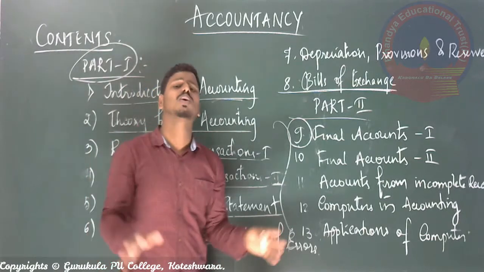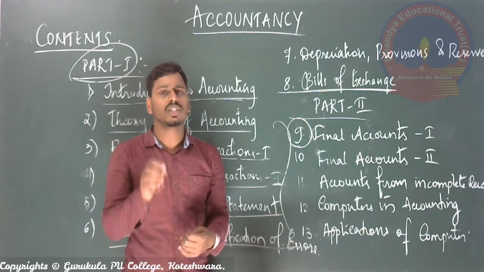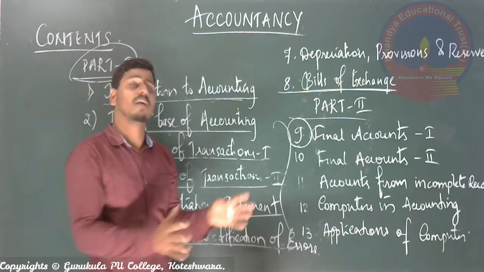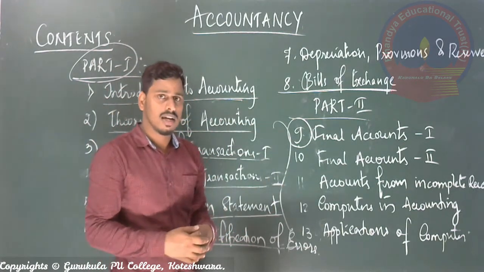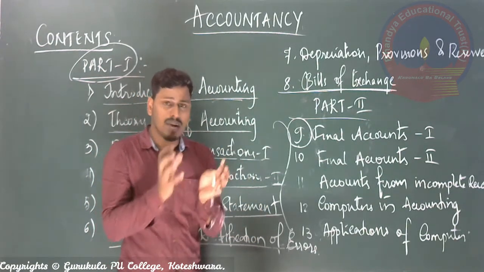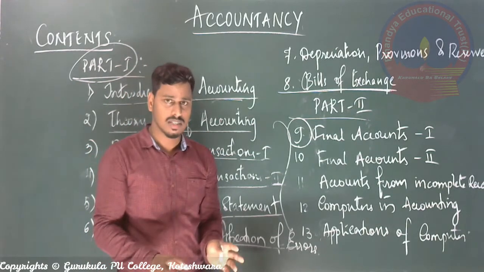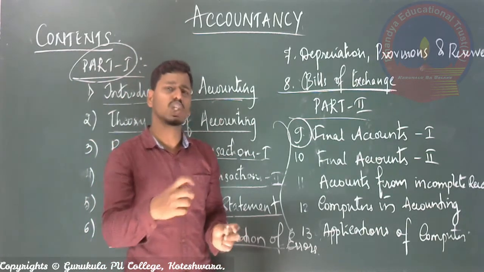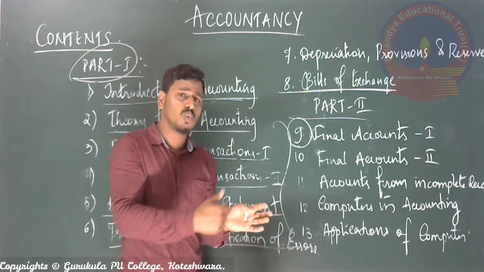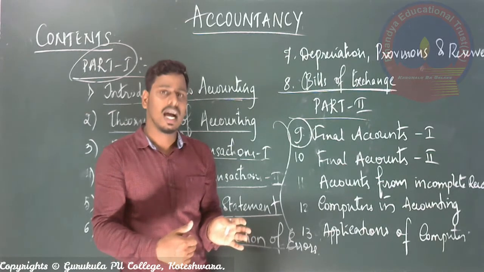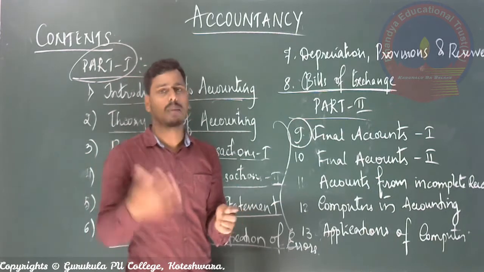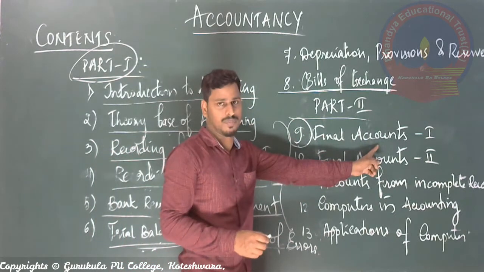It is impossible to calculate the accurate amount of profit that way. So whatever documents we have prepared for the business, all those things are taken into one sheet of paper, summarized and analyzed, making a short list, and converted into one or two sheets of paper. The final sheet of paper is nothing but the final accounts.